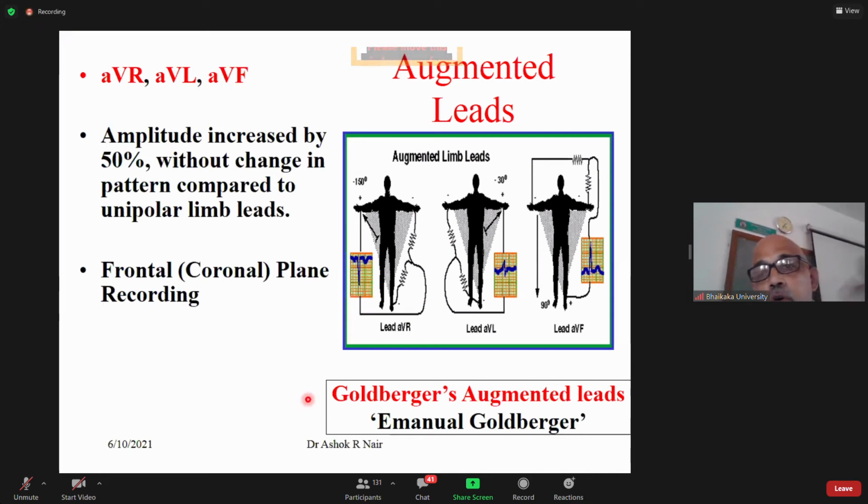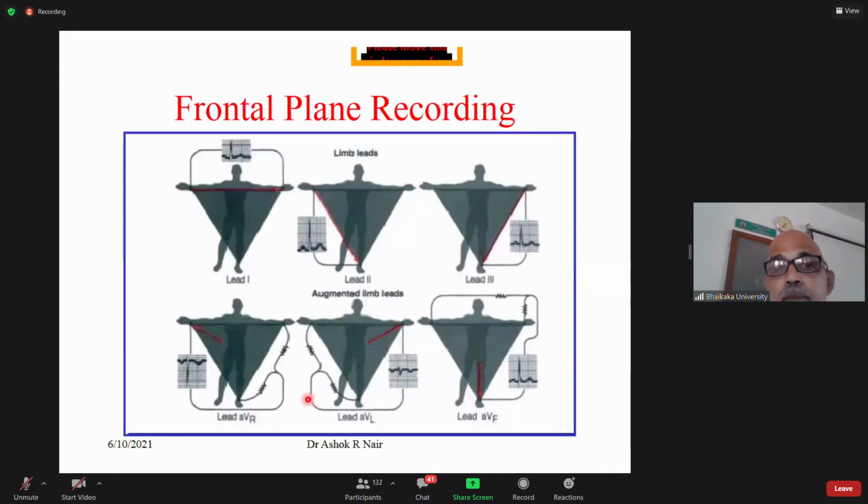Okay, so what we are seeing, standard bipolar limb leads and augmented leads. The augmented leads also record in the frontal plane. Leads 1, 2, and 3, the standard bipolar limb leads, and the 3 augmented leads, aVR, aVL, aVF, they all record in the frontal plane.